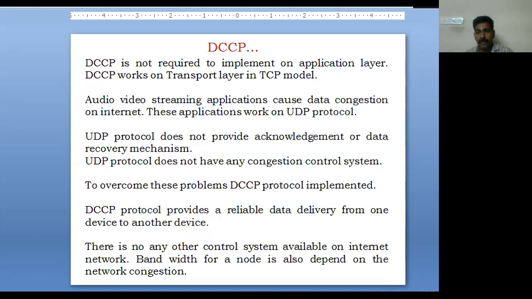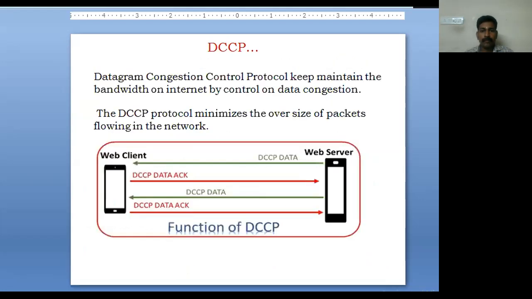Mainly audio and video streaming applications cause more data congestion on the internet. We know that audio and video streaming works on the UDP protocol, so it does not provide any acknowledgement, and it also doesn't have any congestion control system. To overcome these problems, we have implemented the DCCP protocol. It provides reliable data delivery from one device to another. We know that there is no other control system available on the internet for network congestion.